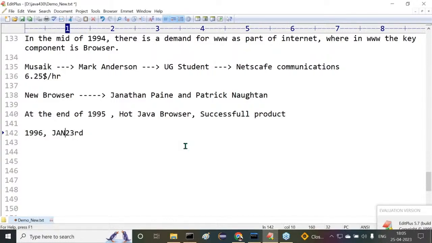On this particular date, they released the first version of Java to the market with the name JDK 1.0. The very first version of Java was provided by Sun Microsystems on January 23rd, 1996, the JDK 1.0 version. After that, every one or two years, they tried to release the next versions. In the next 1.5 years, the 1.1 version, in the next 1.5 years, the 1.2 version, and so on and so on.